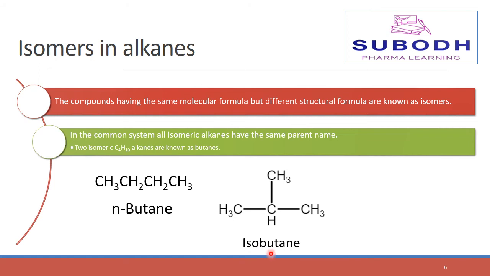But when we name this structure as per IUPAC system rules, it changes to 2-methylpropane, as the methyl group is attached at the second position and the longest chain is propane.